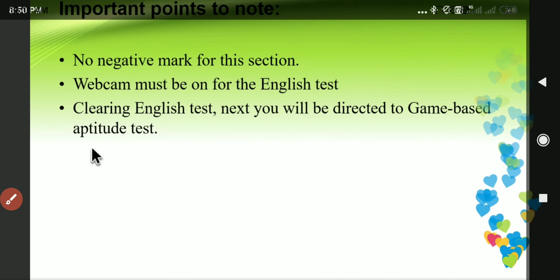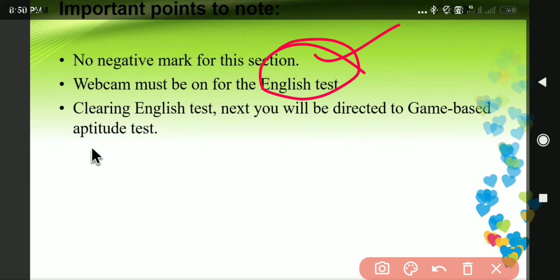All right, so these are the few points, guys. And after that, important points to note about the Capgemini drive. No negative marking will be there, so try to attend as many questions as possible, because there will be no negative marking. And the webcam must be on for the English test. So if you are attending the English test, then the webcam should be on.